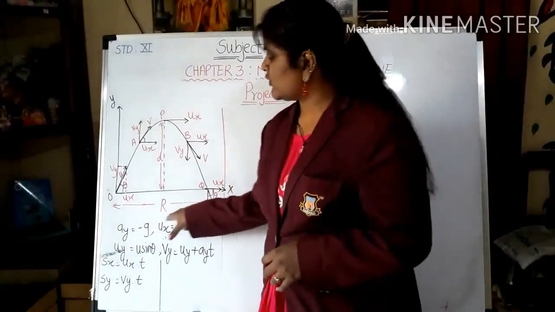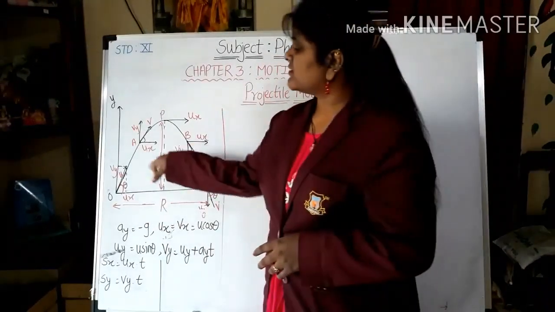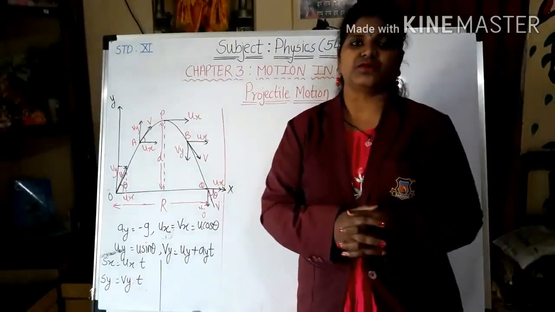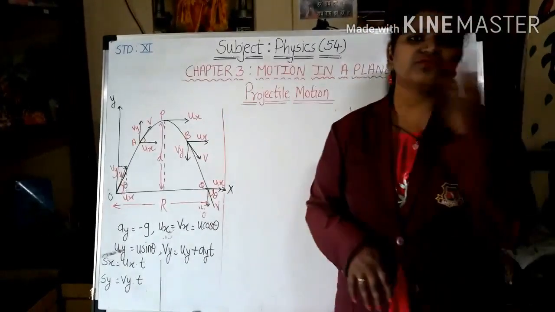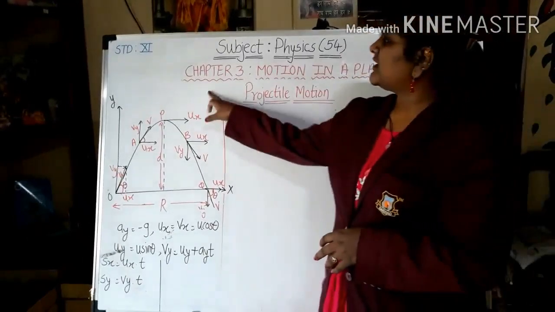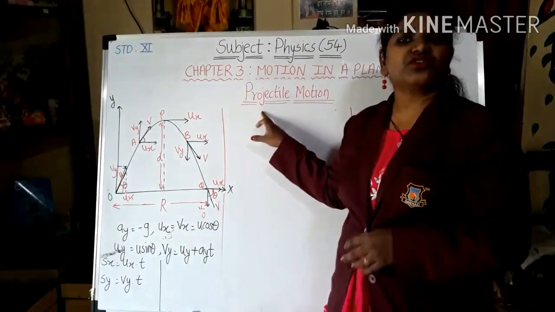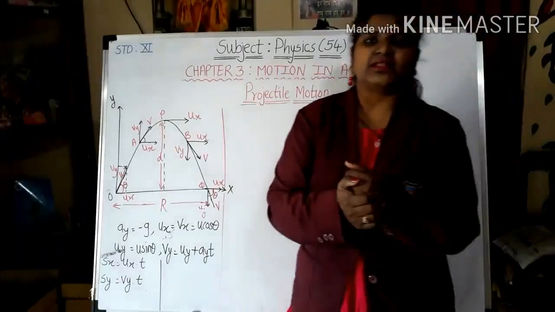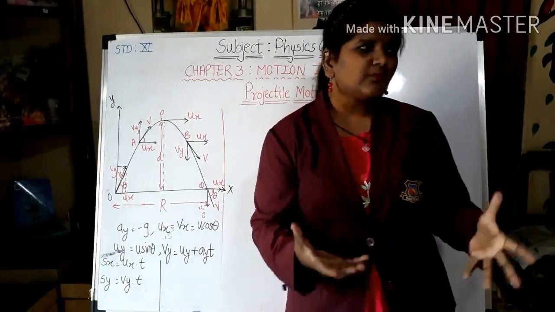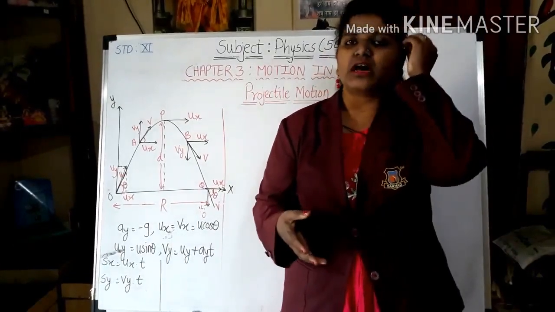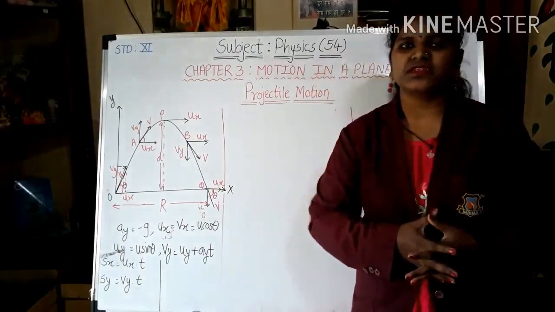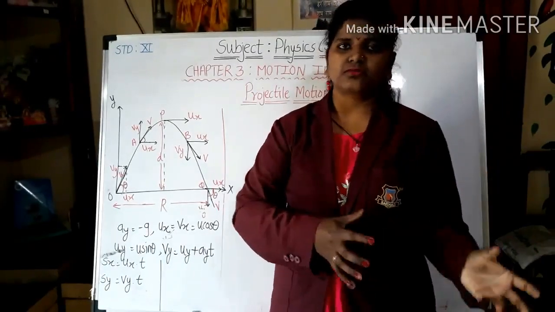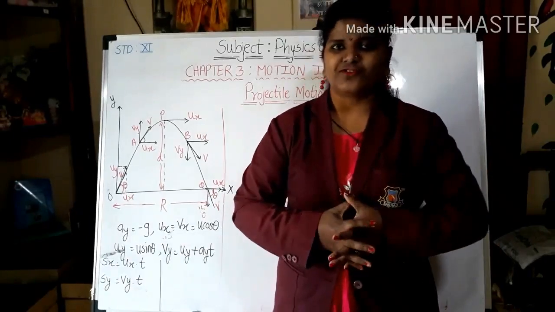Then we are going to find out the range, then the height. These three things we are going to find out in this lecture. And after finding all of these three things, we are going to derive the equation of this motion, and we are going to see what the path is, either circular, parabolic, elliptical or hyperbolic. In conic sections, which you must have seen in mathematics, it is given by which kind of conic section. That we are going to define.